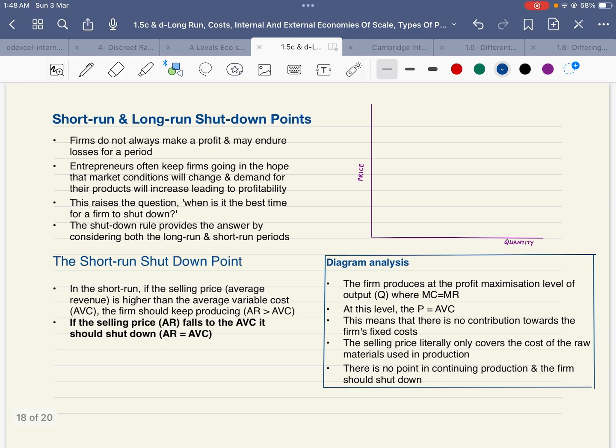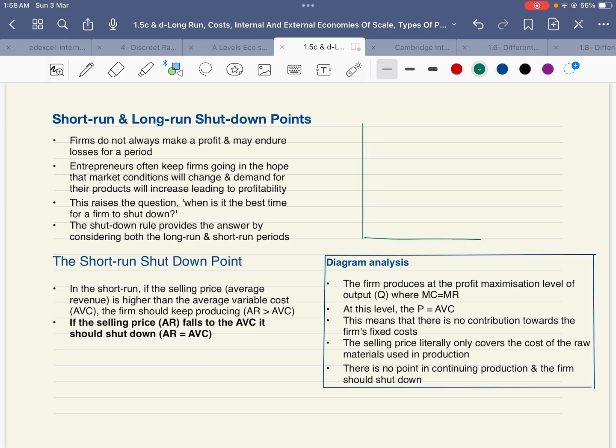For example, let's have a look at this firm. Talking about perfect competition and the short run shutdown situation. We have two kinds of costs: average total cost and average variable cost, and then we look at the marginal cost. Marginal cost, we know, cuts the average total cost curve. This is the marginal cost. Now for a perfectly competitive market, this is the price which is intersecting the average variable cost.